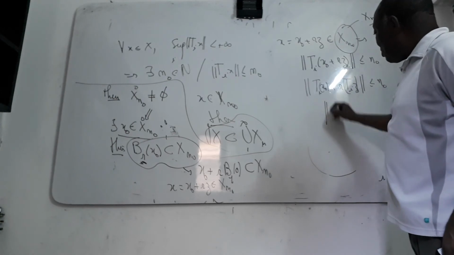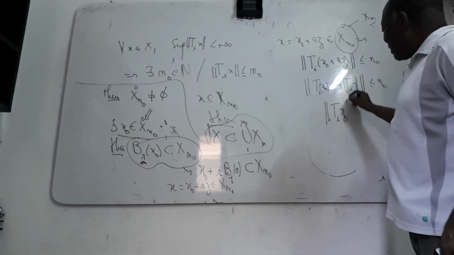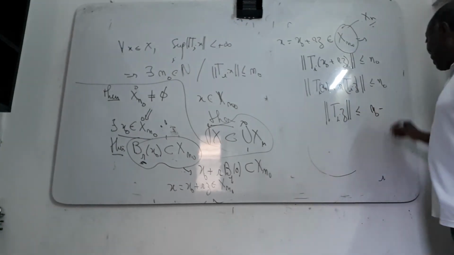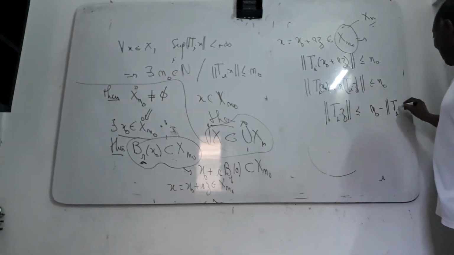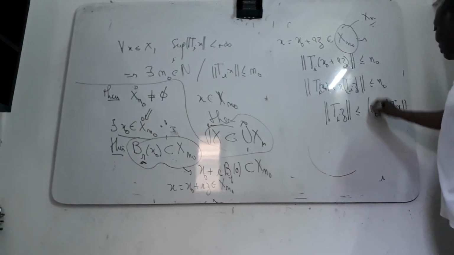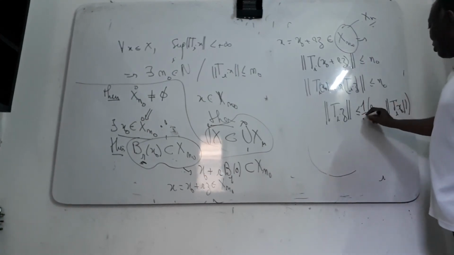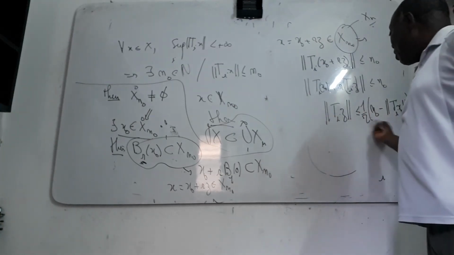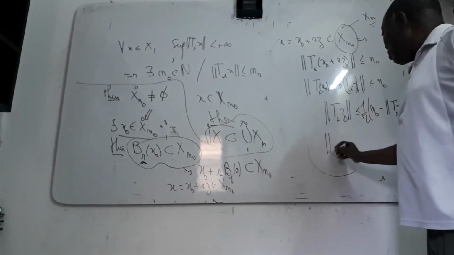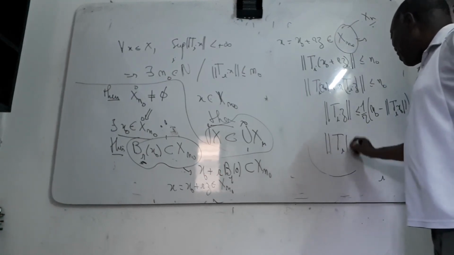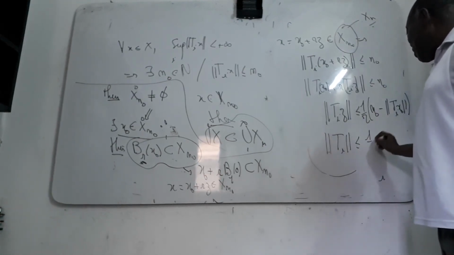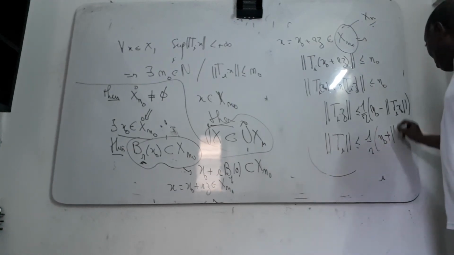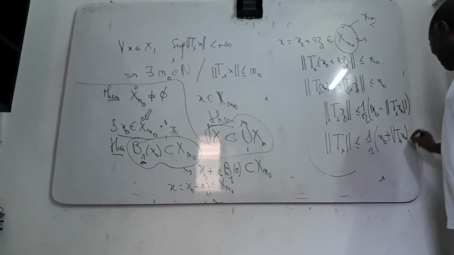Then the norm of r T_i(z) is less than n0 plus the norm of T_i(x0). If you take the supremum of this, you have the norm of T_i(z) less than 1 over r times (n0 plus the norm of T_i(x0)).